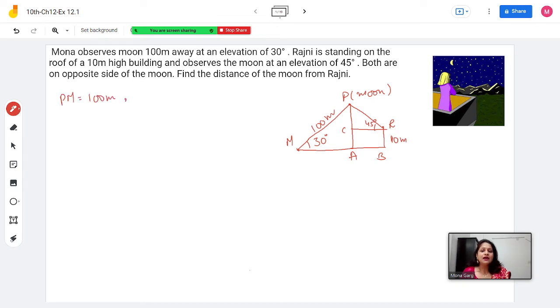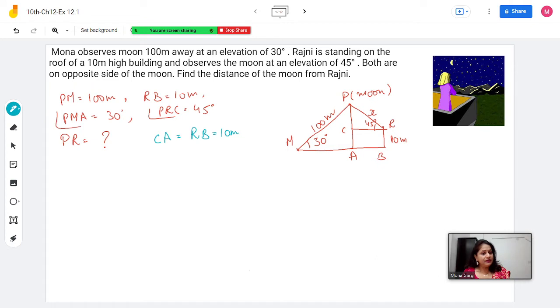The building height is RB, which is 10 meter, angle of elevation PMA is 30 degree, and angle of elevation PRC is 45 degree. Now what do I have to find in this question? I have to find the distance of the moon from Rajni. It is PR, and I can write this distance as x as well. One more thing to keep in mind: this distance CA is equal to RB, 10 meter only. We have to use this in the question.